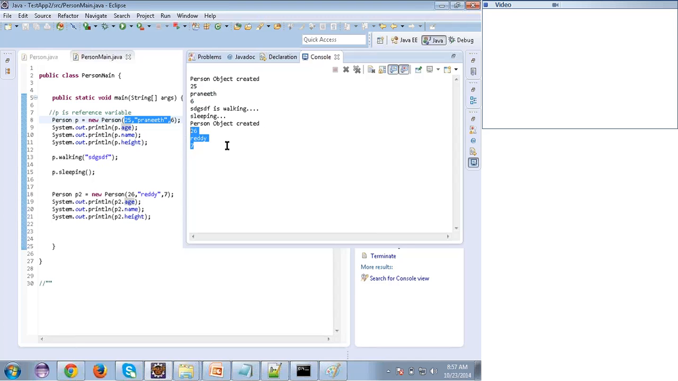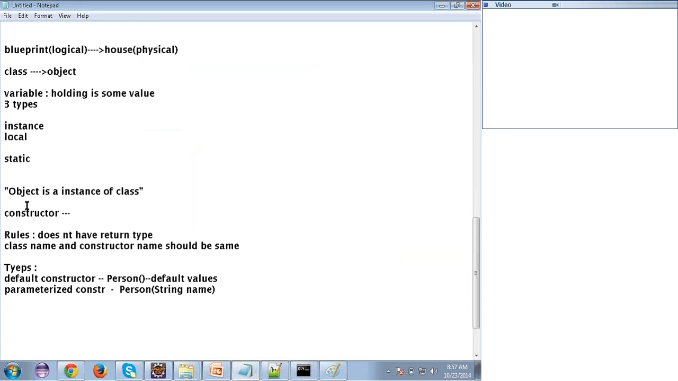Clear? Let me summarize. Three things you should remember. First, the difference between the constructor and the method. Second, the difference between the default constructor and the parameterized constructor. And third, what is the use of the default constructor and what is the use of the parameterized constructor. Let me clear again. The first thing is the difference.